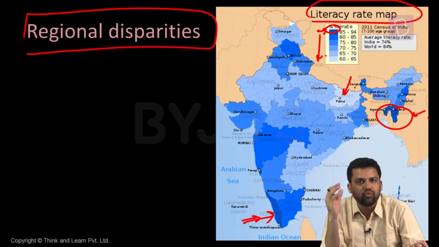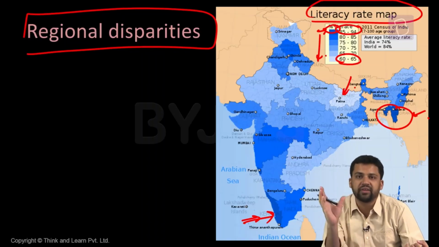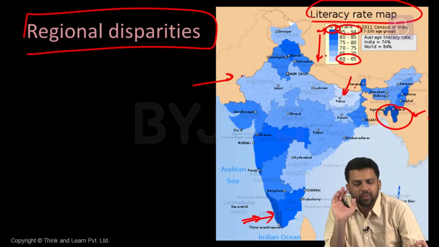So this map is not uniform, and there is great variation. Just think: from 60 to 65 to 85 to 94. So more than 30% deviation can exist in literacy rates in different parts of India. So, regional variation. We can look at these numbers as well.